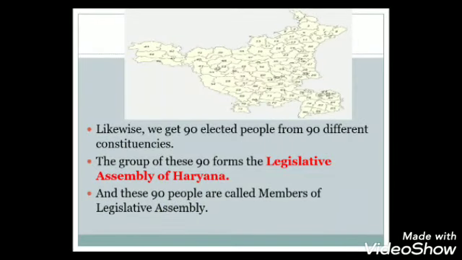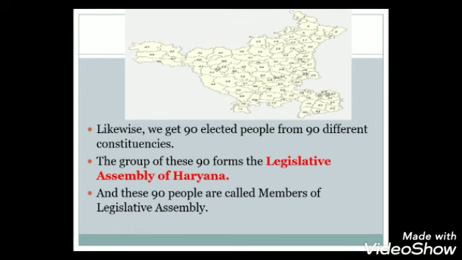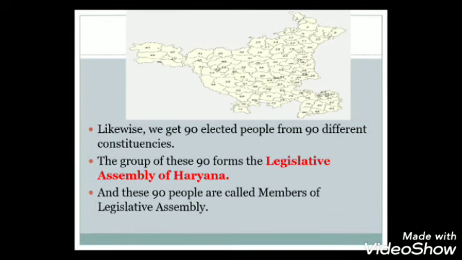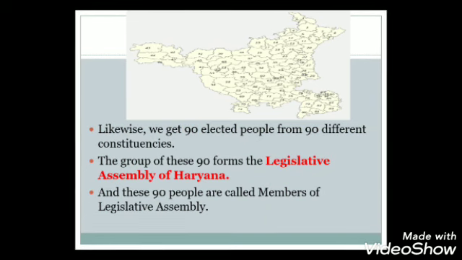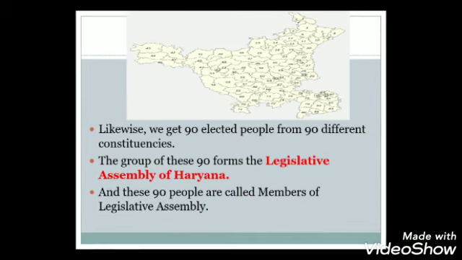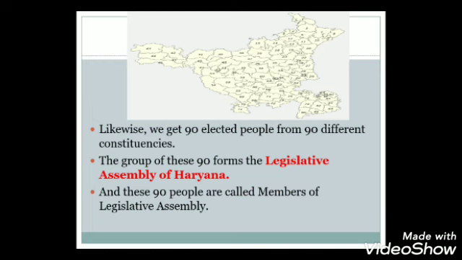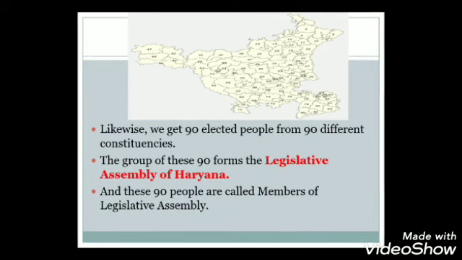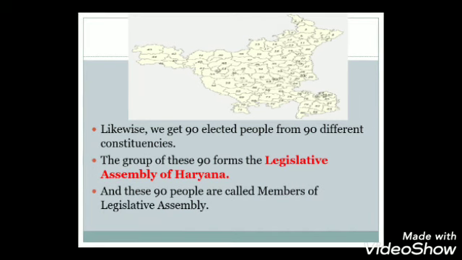Those 90 people together will make the legislative assembly of that particular state. For example, these 90 people will together make the legislative assembly of Haryana.